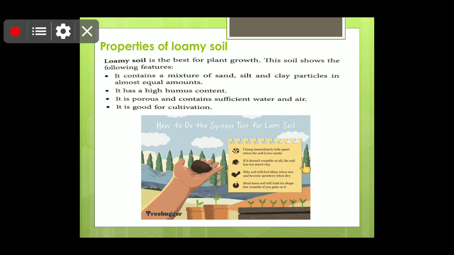So children, आप यहाँ पे देख सकते हो, clumps immediately fall apart when the soil is too sandy, and children, if it doesn't crumble at all, the soil has too much clay, and silty soil will feel slimy and wet and will become powdery when dry. So ideal loam will hold its shape but crumble if you poke at it.